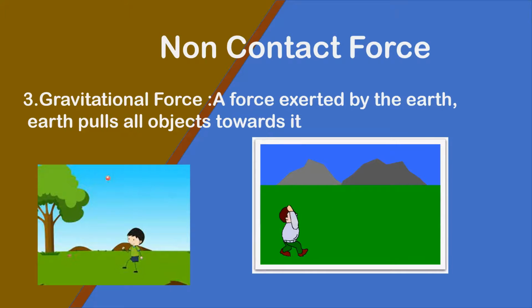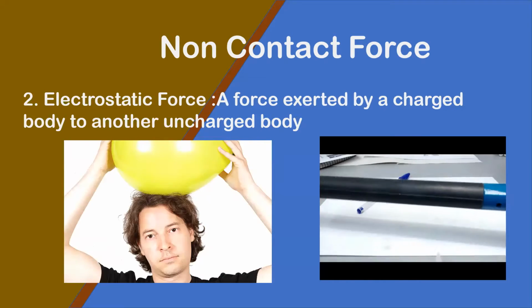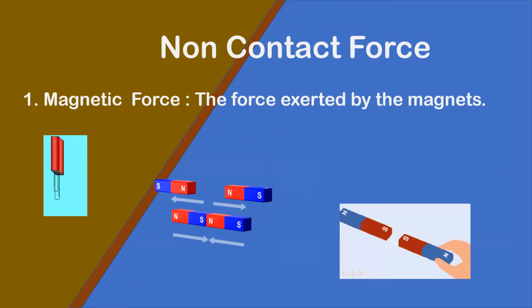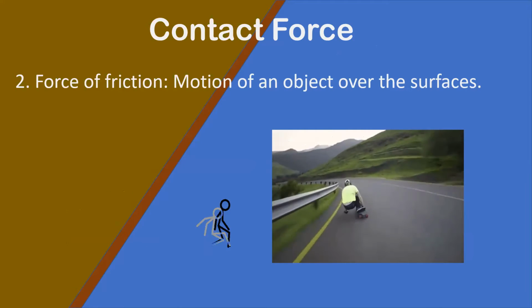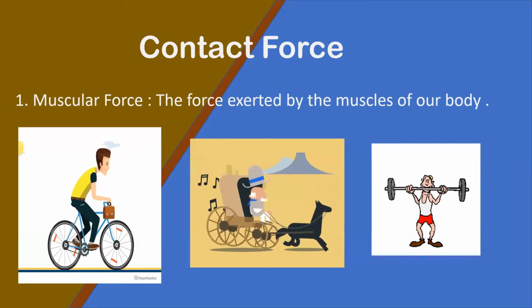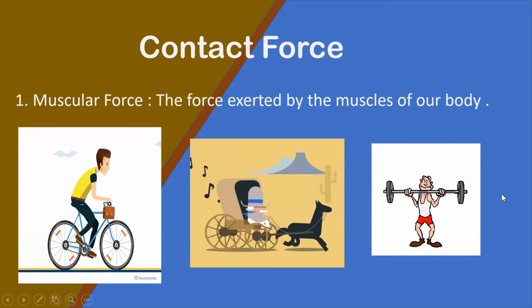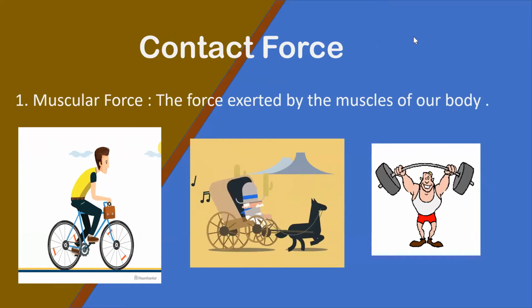So these are the three types of non-contact force. What are the three types of non-contact force? Gravitational force, electrostatic force, and magnetic force. In contact force, we have two types: one is force of friction and the other is muscular force. Hope these points are clear to you.